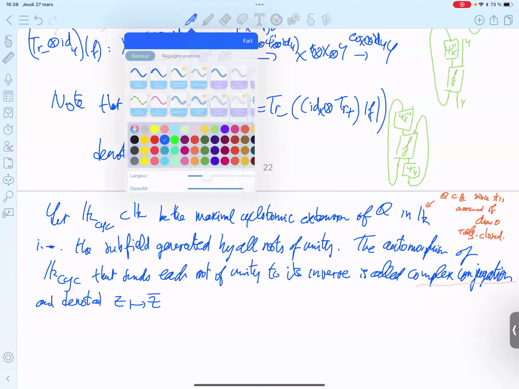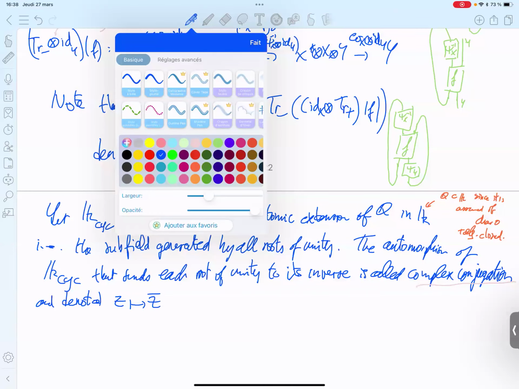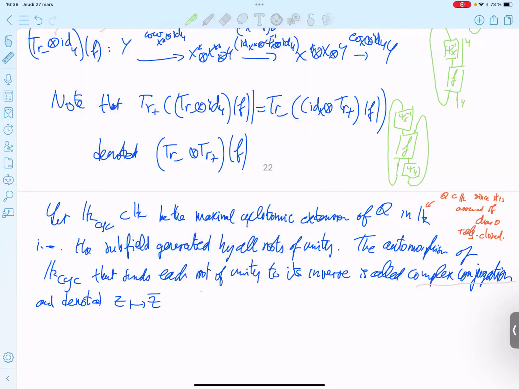So let me write my comment: for K equals C, x plus iy goes to x minus iy, as usual.